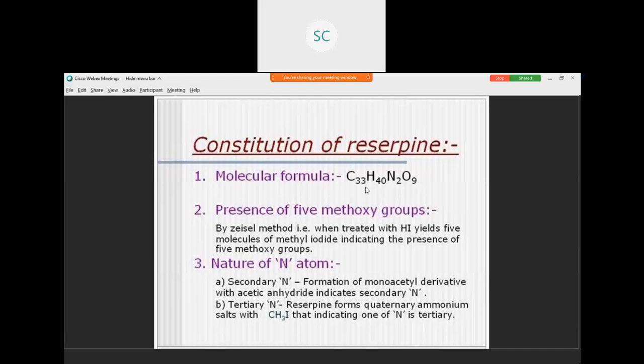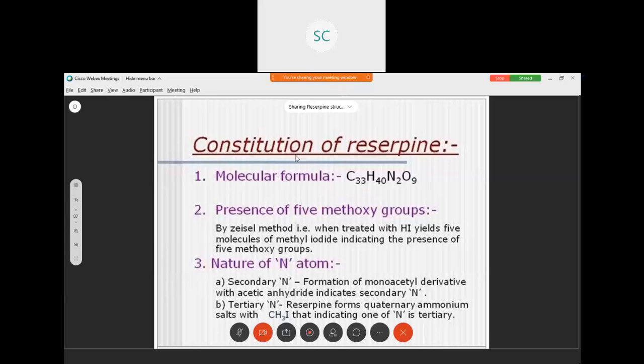Its melting point value is 264 to 265 degrees centigrade. It is a saturated compound because it does not give a positive test with Bayer's reagent or bromine water.